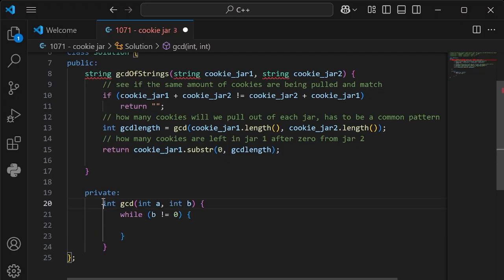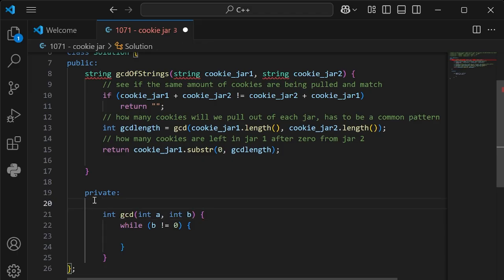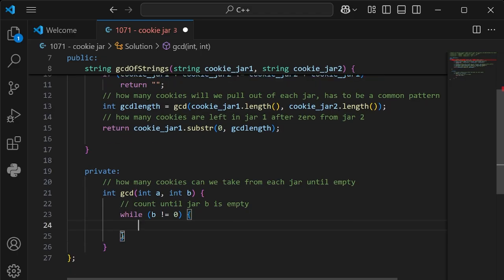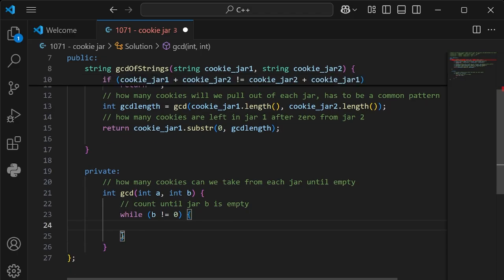And let me just go ahead and make some comments here. I don't want to forget anything. How many cookies can we take from each jar until empty? Count until jar B is empty. And then we continue that code inside here, but we're going to go a little bit deeper because we have those brackets. And then we're going to start our actual calculation.